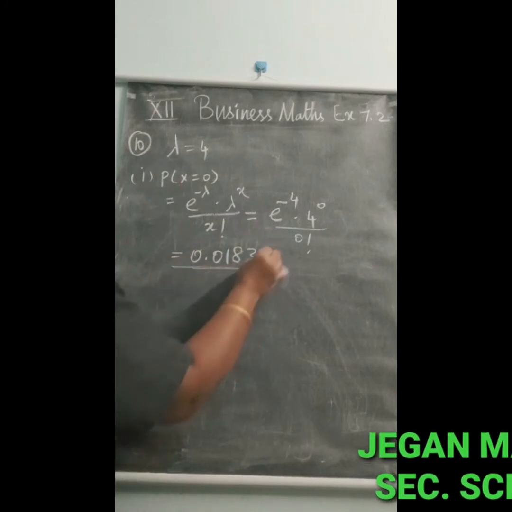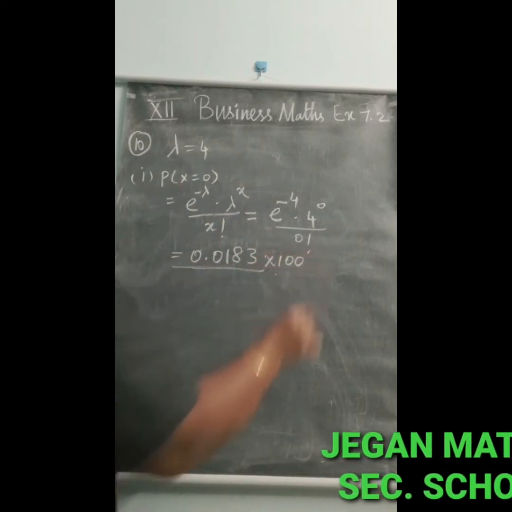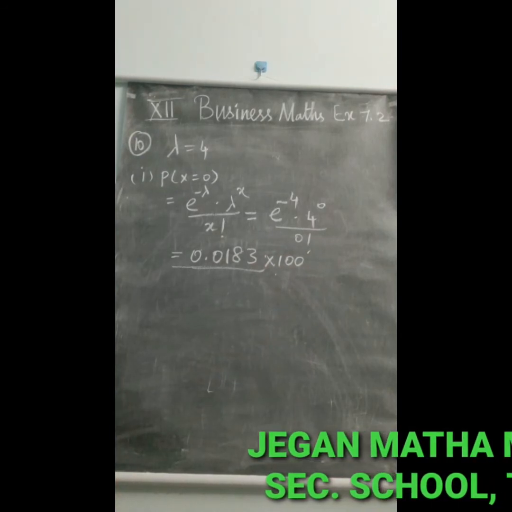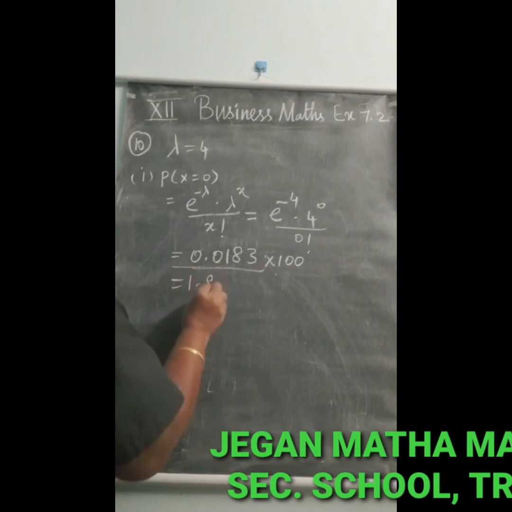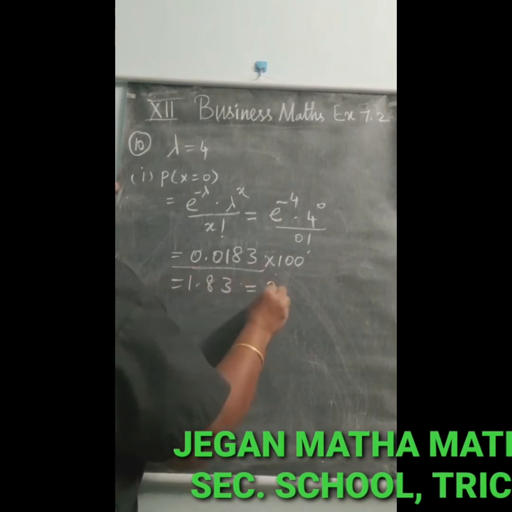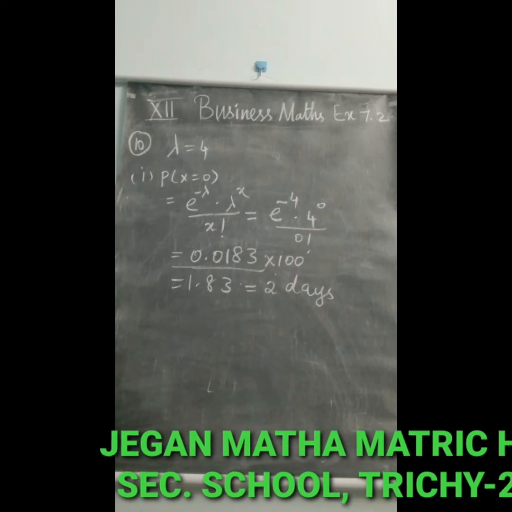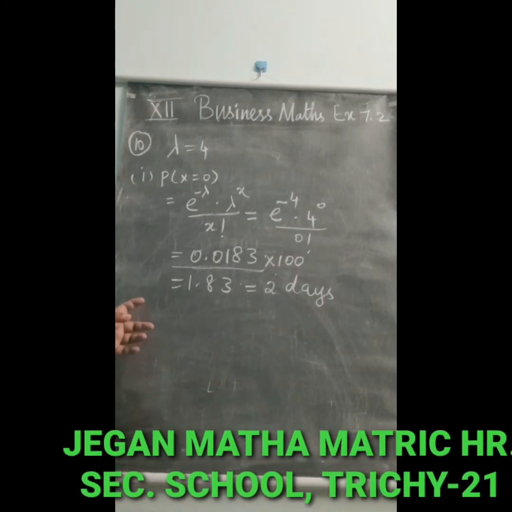So let us multiply by 100 for 100 days. If we multiply, we will get 1.83. So approximately we have to consider that as 2 days.